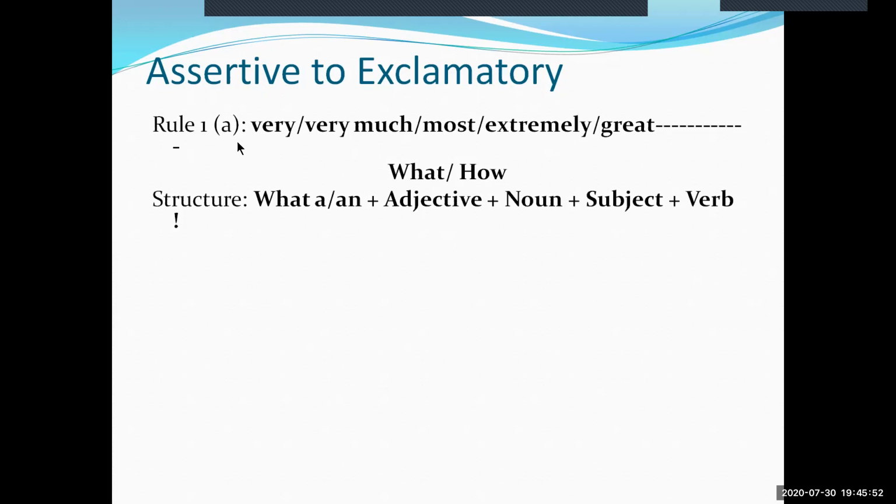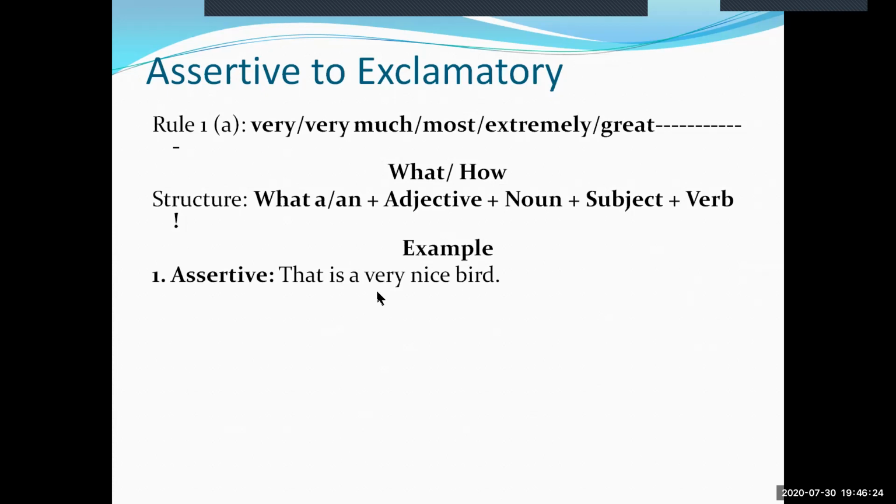If article A or N precedes this very, very much, most, extremely, or great, then we use what, and the structure for this will be what A or N plus adjective plus noun plus subject plus verb, and at the end of this structure there will be a note of exclamation. For example, that is a very nice bird.